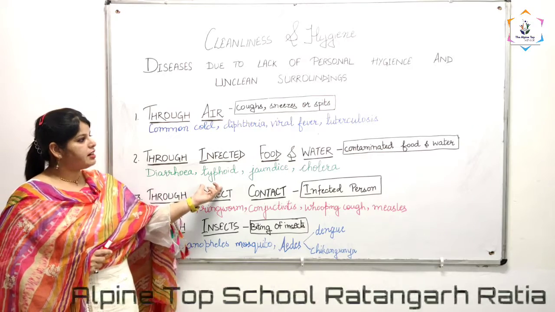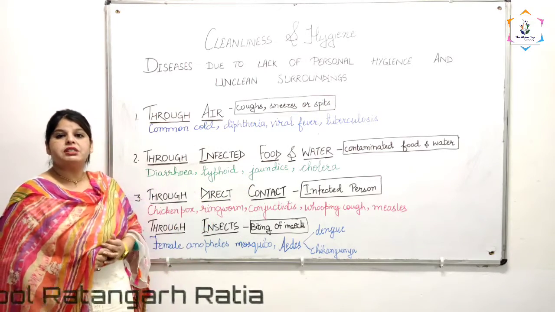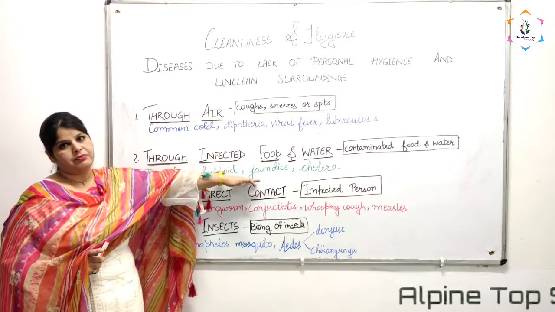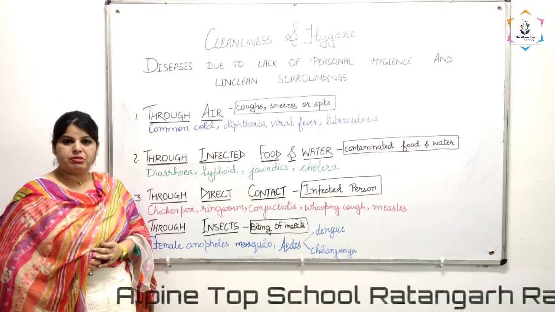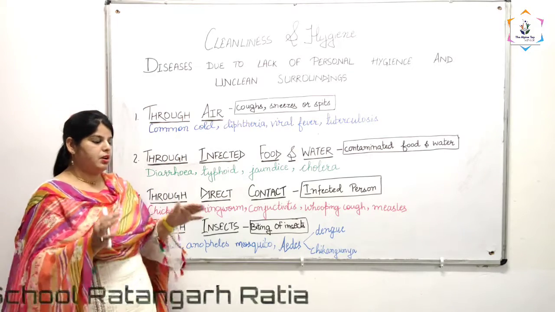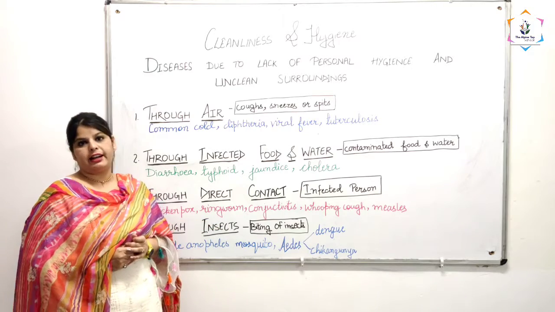Then there is typhoid and jaundice. Jaundice is a disease in which a person's body becomes yellow, even the eyes become yellow. Then the last one is cholera. So you should avoid eating outside, junk food also, and food from vendors who place open food items in an open place. You should avoid eating that kind of thing.